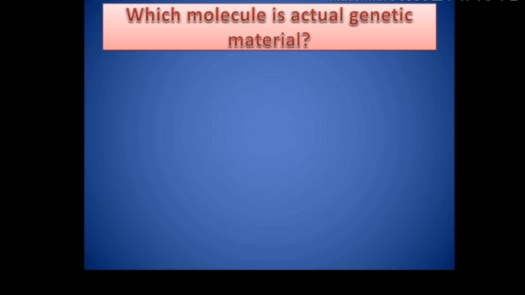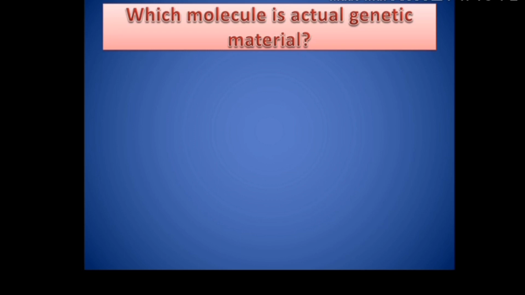And after Mendel, many other scientists came. One of them was Thomas Morgan. So Thomas Morgan gave the chromosomal theory of inheritance. So he spoke about genes. He also spoke about chromosomes. He said that the chromosomes play a very important role in the process of inheritance. So there is something in chromosomes which is carried from one generation to the next generation. So that was told by Morgan.